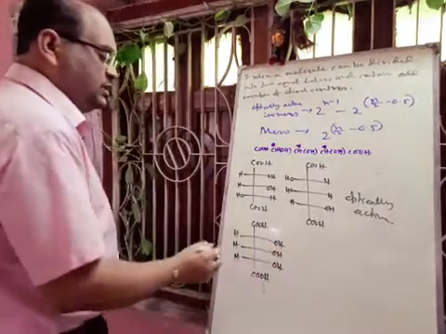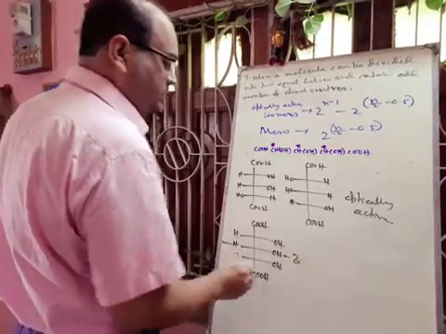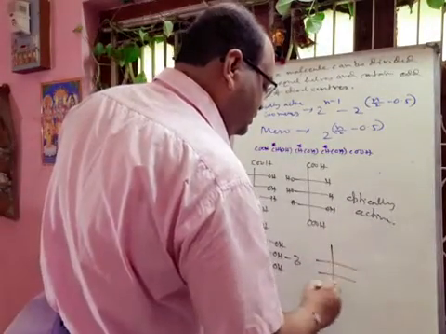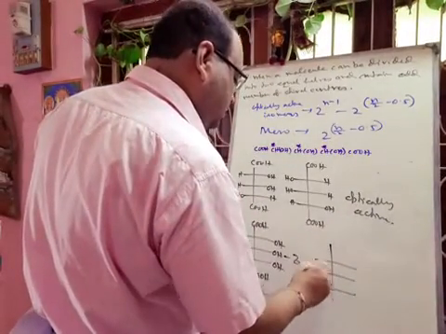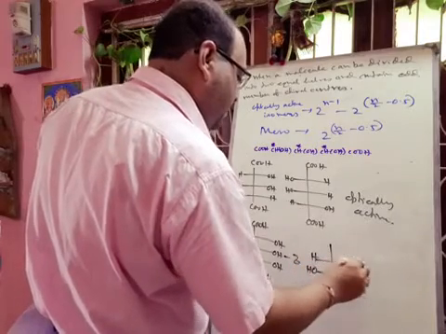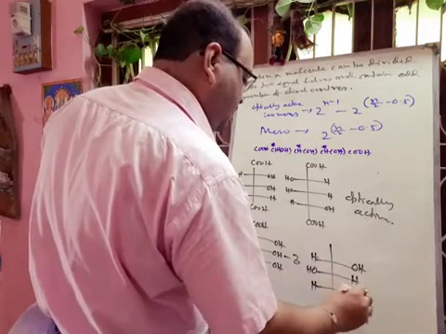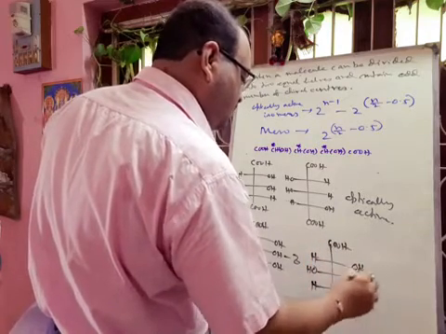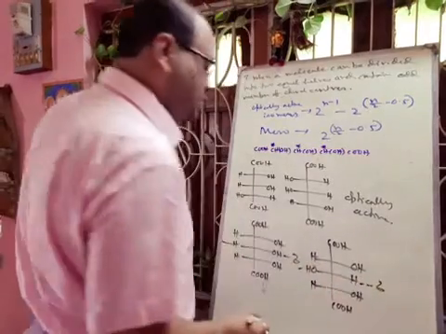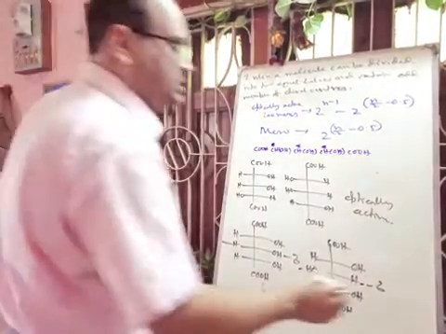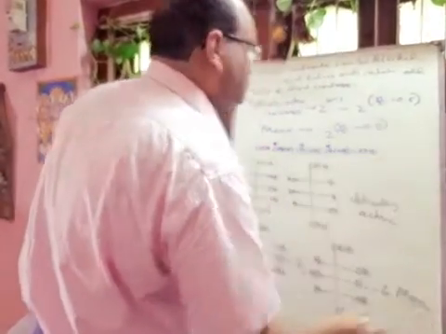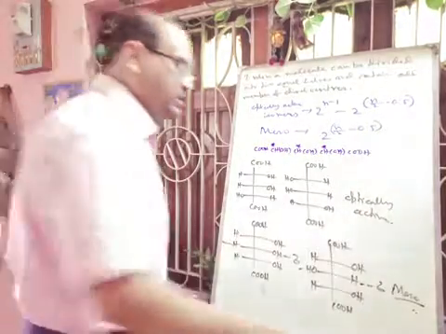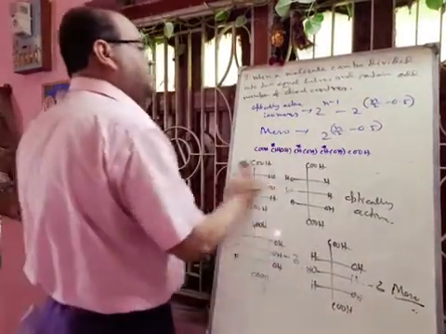This will be one meso isomer because one sigma plane is present. Okay, that will divide the molecule into two equal halves. Another isomer will be this one. This one also has one sigma plane. Okay, so these are two meso isomers. Hope you can understand. So this type of problem also you have to practice. Okay, these are also very much important for your exam purpose.